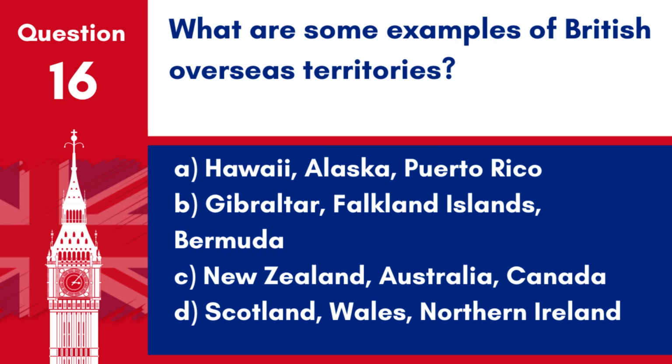Question 16. What are some examples of British overseas territories? A. Hawaii, Alaska, Puerto Rico. B. Gibraltar, Falkland Islands, Bermuda. C. New Zealand, Australia, Canada. D. Scotland, Wales, Northern Ireland. Answer: B. Gibraltar, Falkland Islands, Bermuda. These are examples of British overseas territories, which are territories under the jurisdiction and sovereignty of the UK, but are not part of the UK itself.